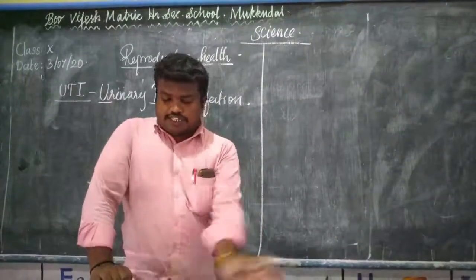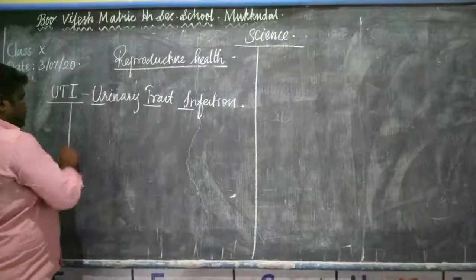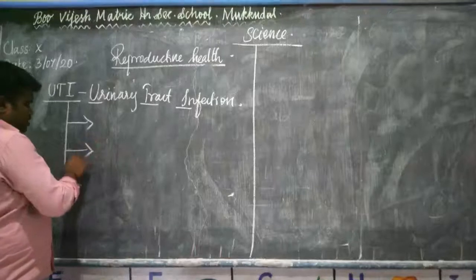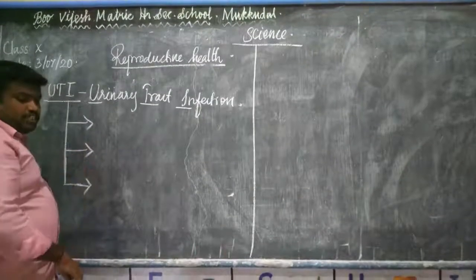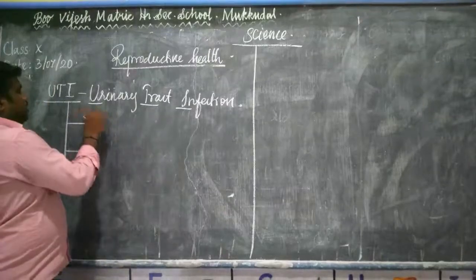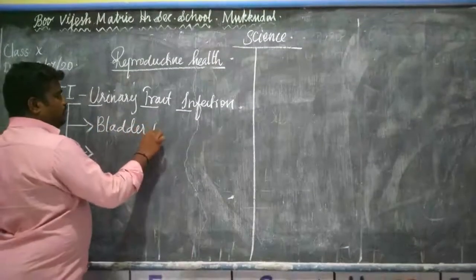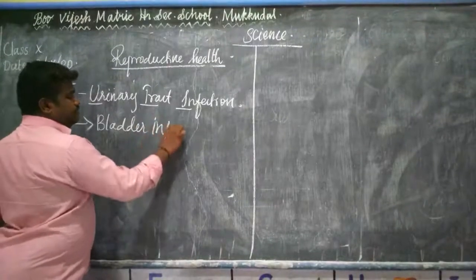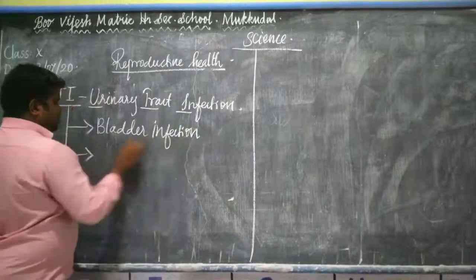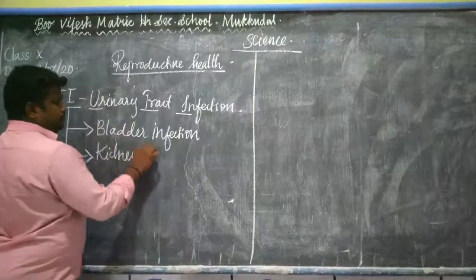Okay. So what are the types of UTI? Totally 3 types. One is the bladder infection. The next one is the kidney infection.